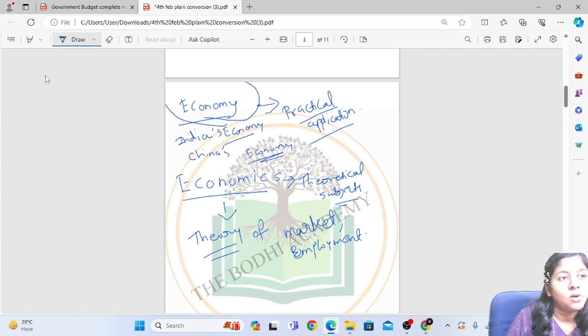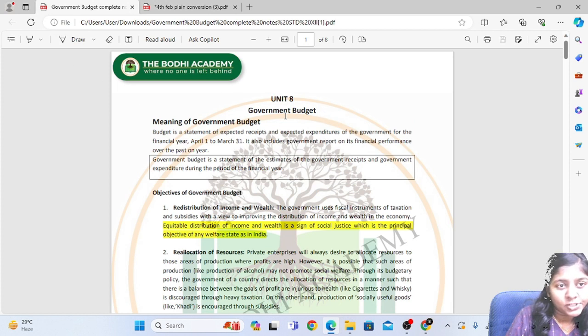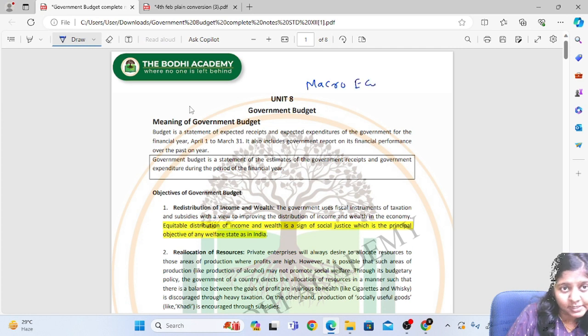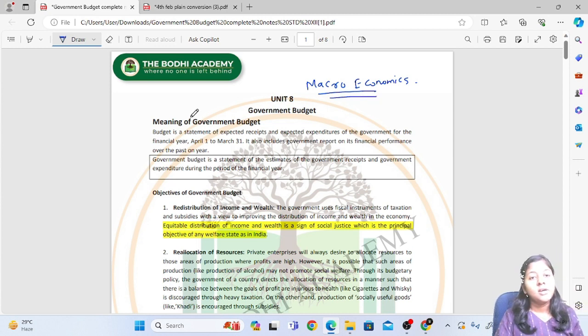Coming back to the government budget chapter, government budget falls under macroeconomics, which covers a vast range of topics, including inflation, unemployment, and budget.